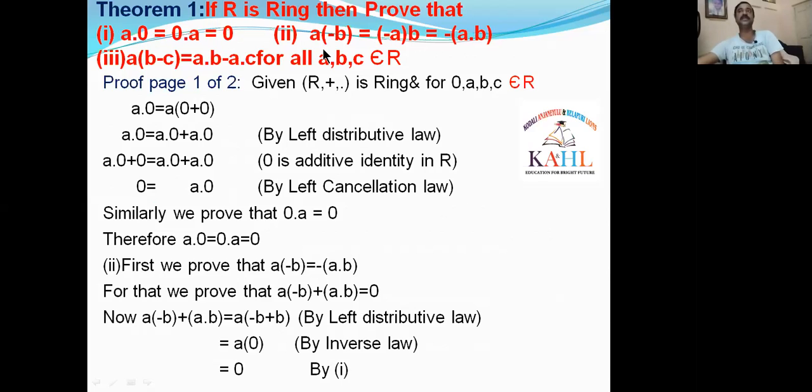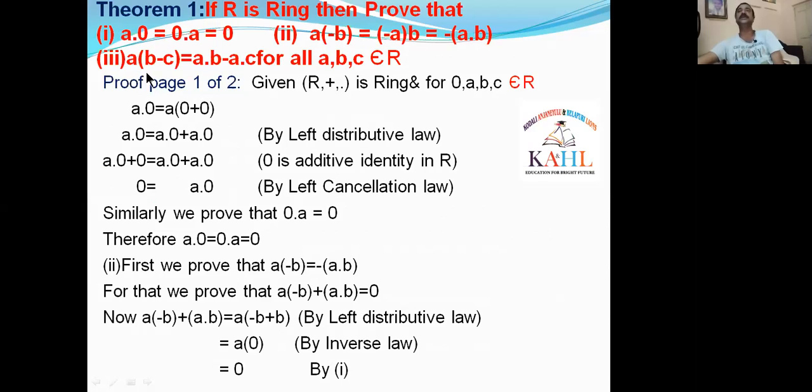The second one is A into minus B is equal to minus A into B is equal to minus into A dot B. In A into minus B, the minus goes outside. That means minus into A dot B. Here also in minus A into B, the minus goes outside. That means minus written on the outside and A dot B in the brackets. These two conditions also are satisfied.